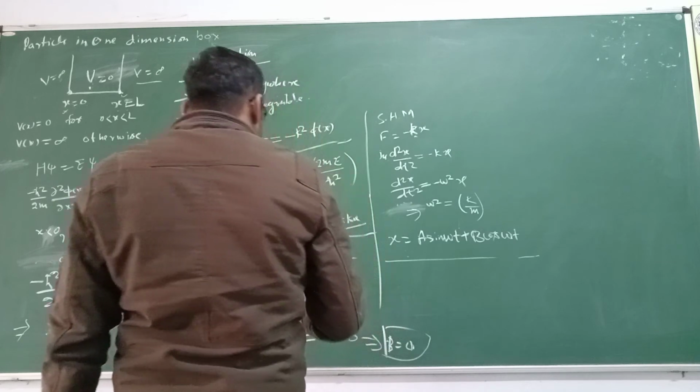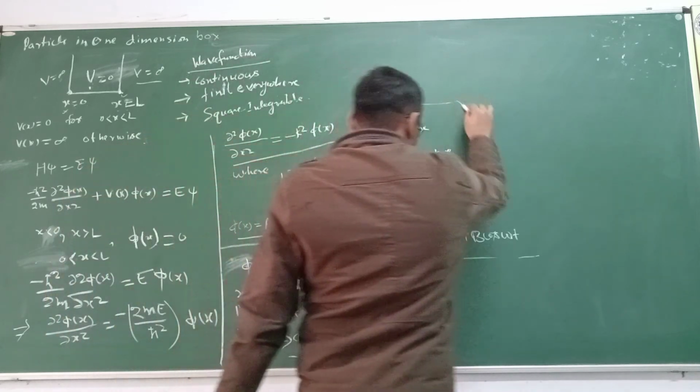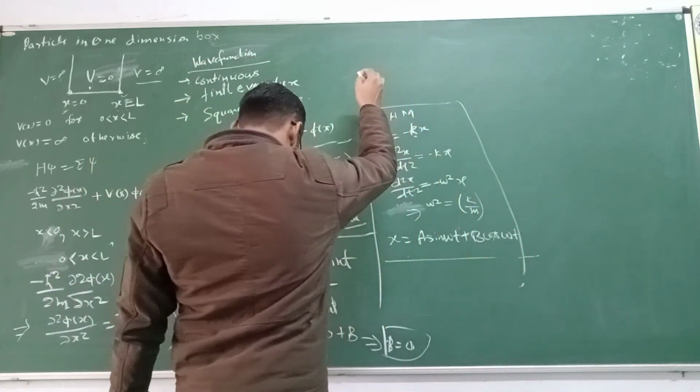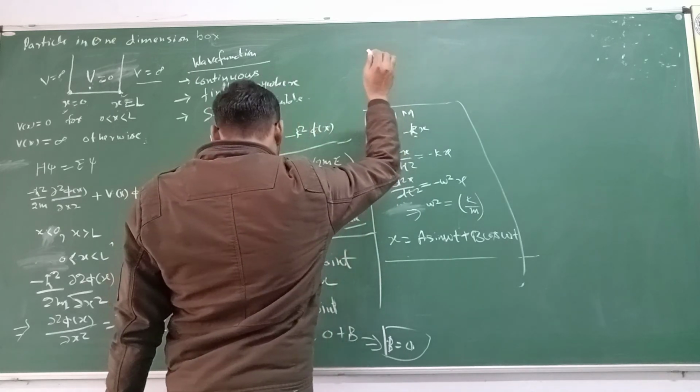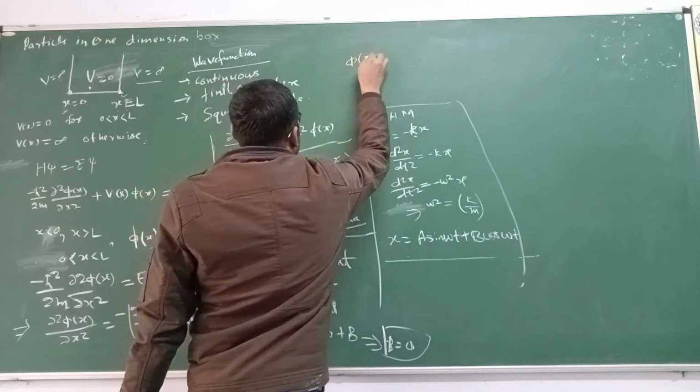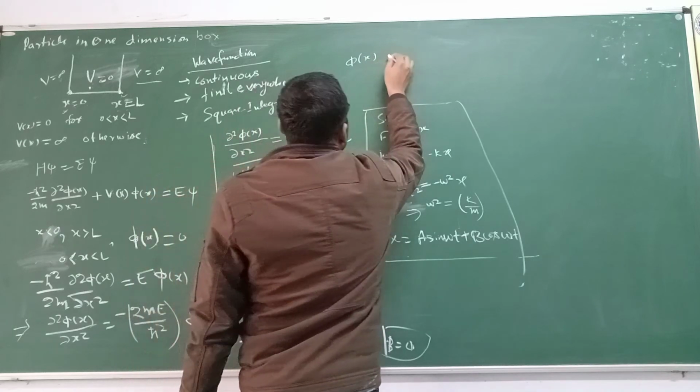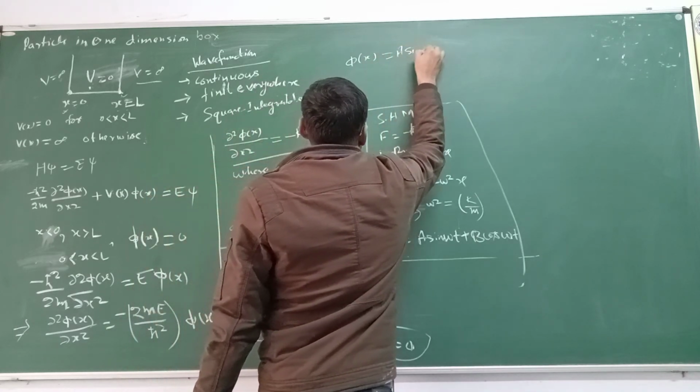So using this you can write psi of x equal to a sin kx.